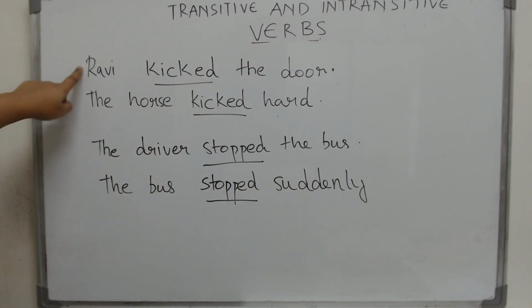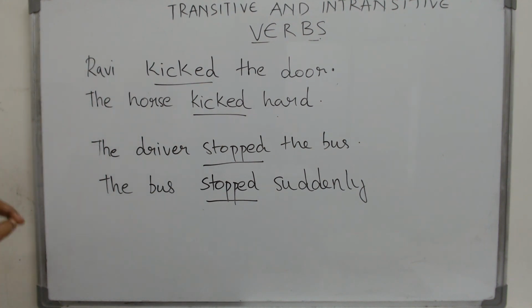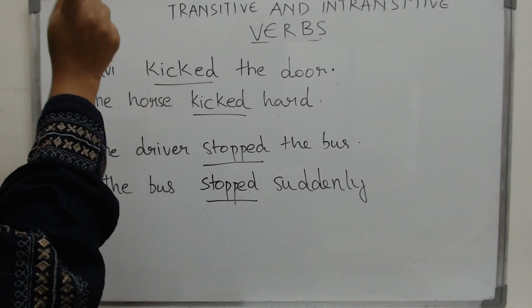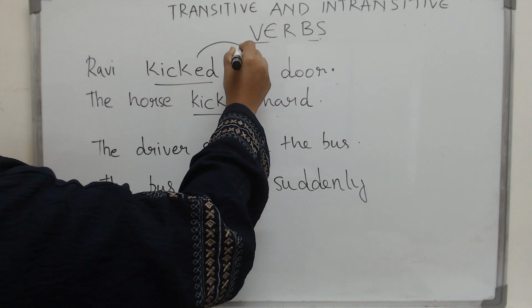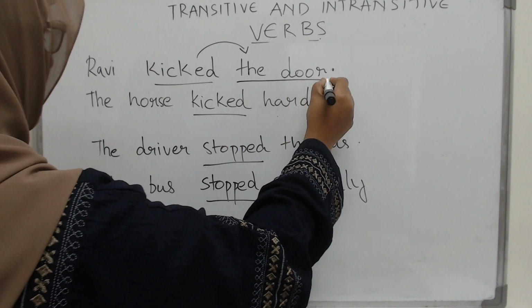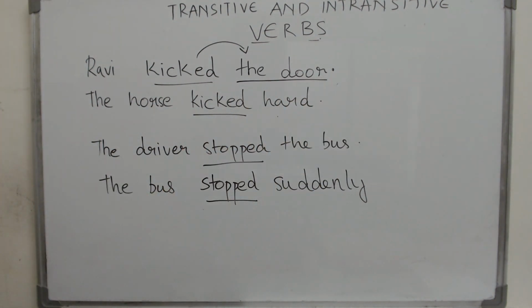Now look at the first two sentences. In both sentences, the action done is kicked. But in the first sentence, it is transitive. Why? Immediately after the verb, you have a direct object, a thing which receives the action.